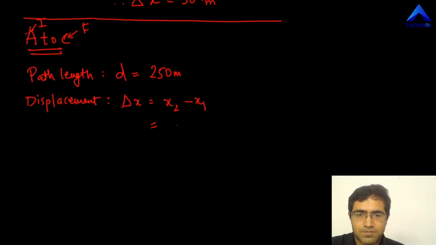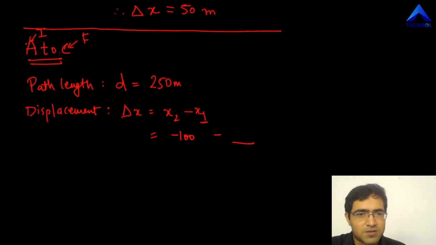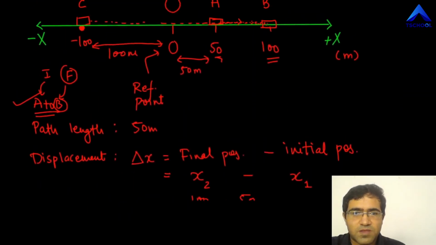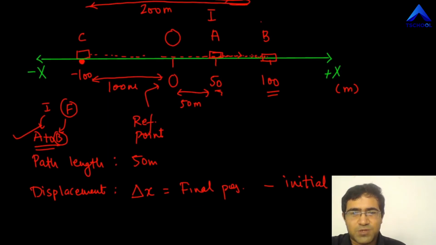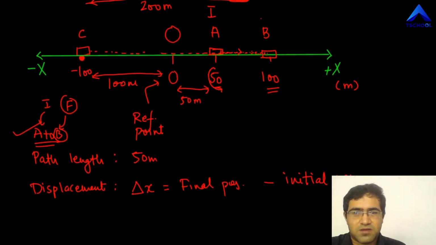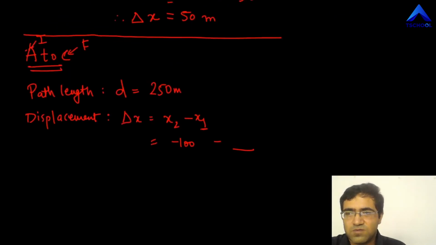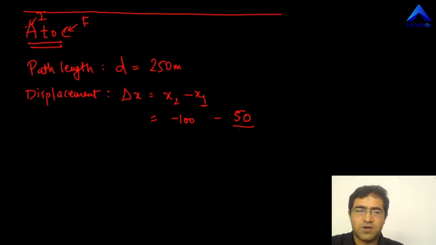Minus. Now that minus sign comes from the formula. Now we are going to put the value of x1 over here. X1 again stands for the initial position, that is the position at A. So have a look at A. The position for A is 50, isn't it? This is what you have to read. So let's write 50 over here. Finally I've got that the displacement is minus 150 meters.